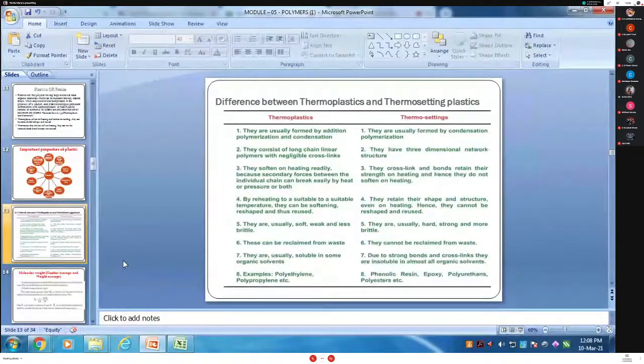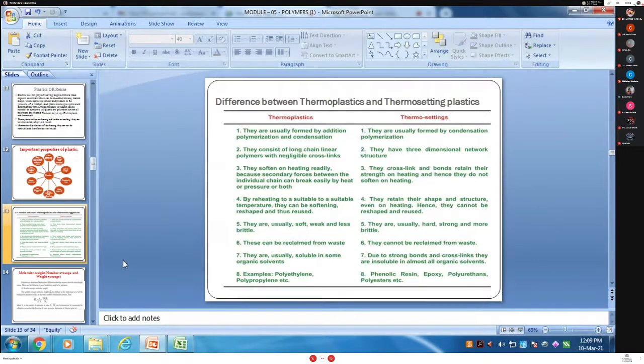Then example, plastic is also called a resin. Then important properties of plastic, and the methods of plastic. Two types, thermoplastic and thermosetting, and the difference between them. I will share the last day's slide and today's slide up to thermoplastic and thermosetting.